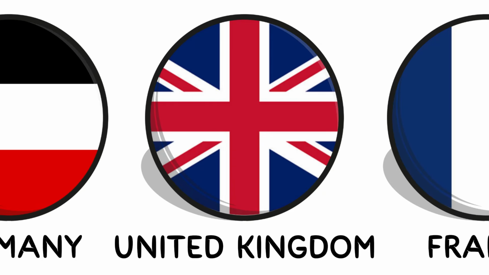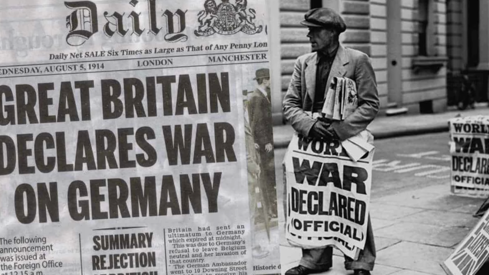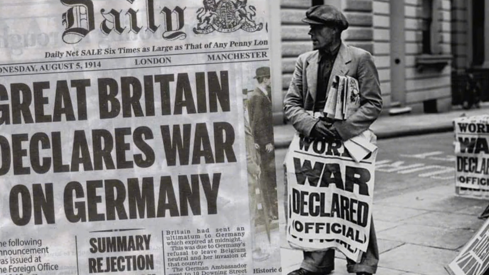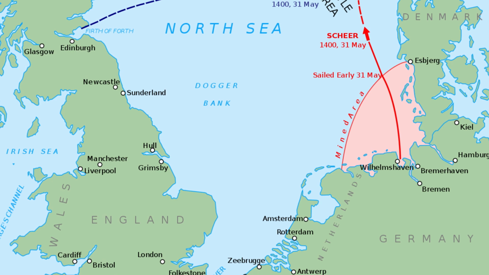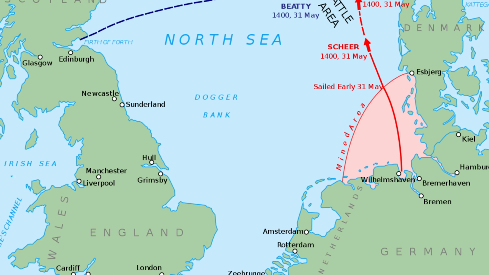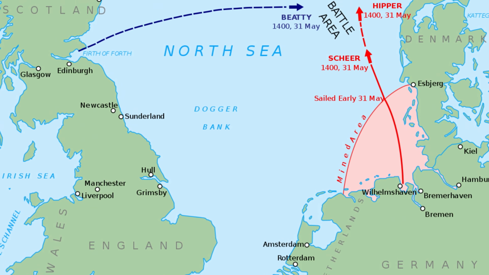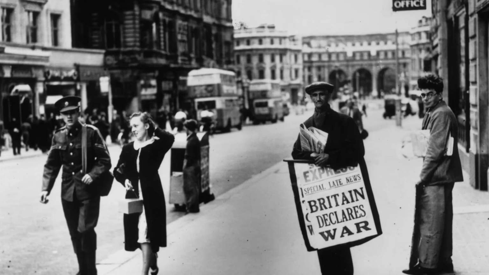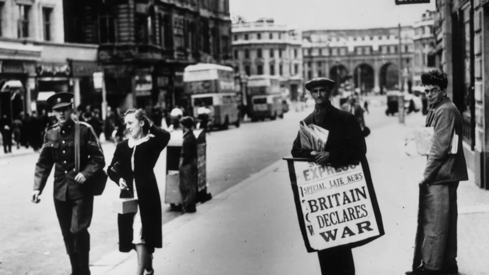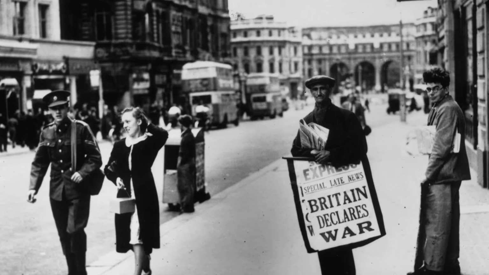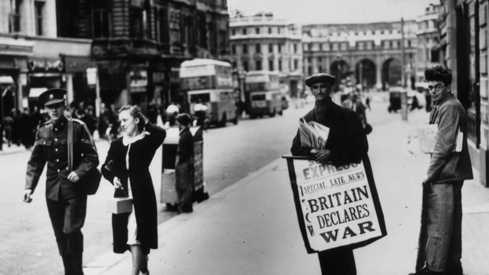United Kingdom. The United Kingdom entered World War I after Germany violated Belgian neutrality. Britain had long-standing commitments to maintain access to continental ports and prevent any single power from controlling the Channel coast. When Germany advanced into Belgium, the British government issued an ultimatum and then declared war when the ultimatum was ignored. This action placed Britain in direct conflict with Germany and its partners.